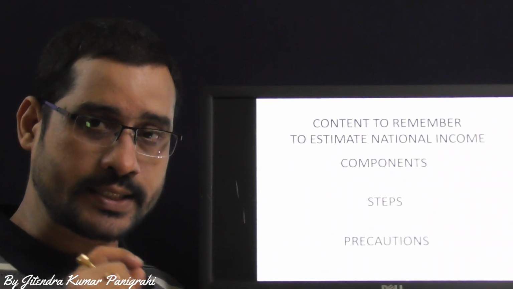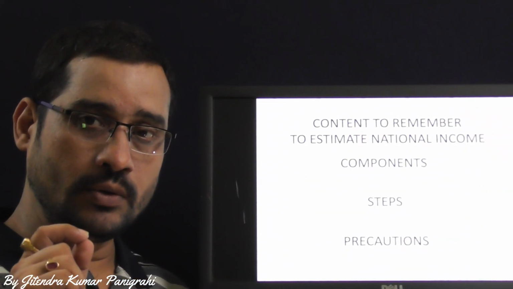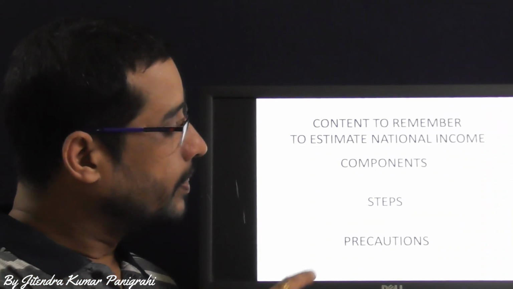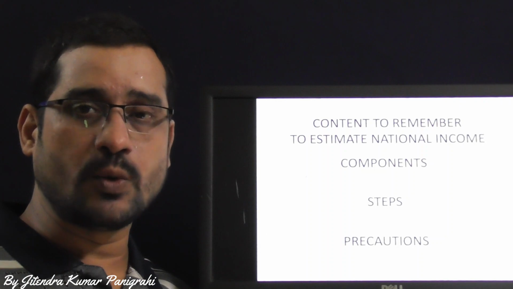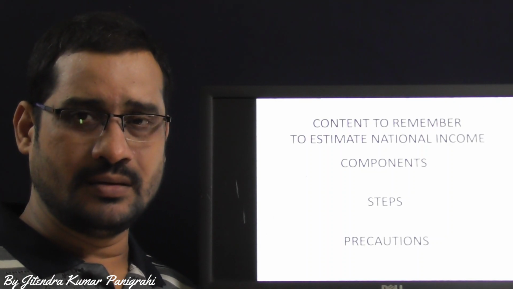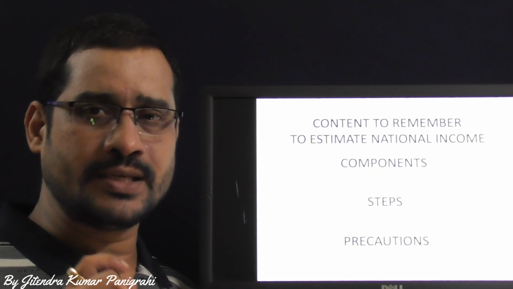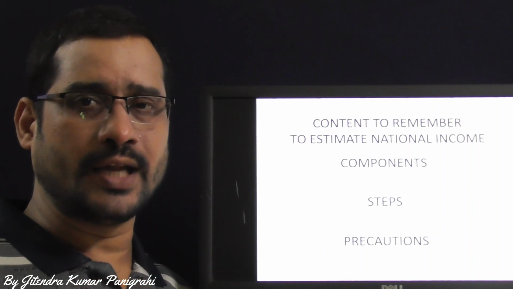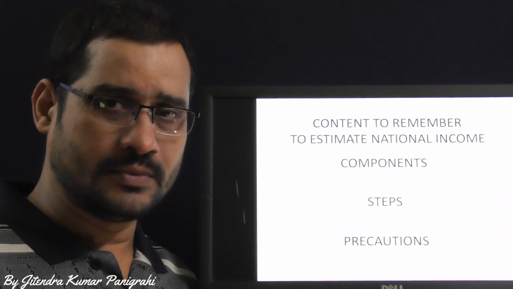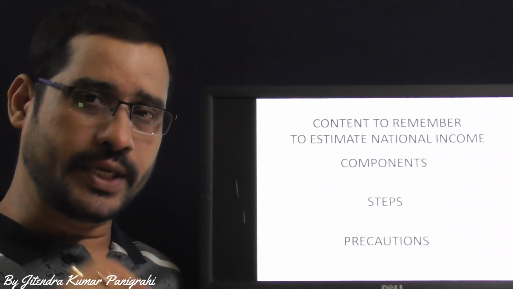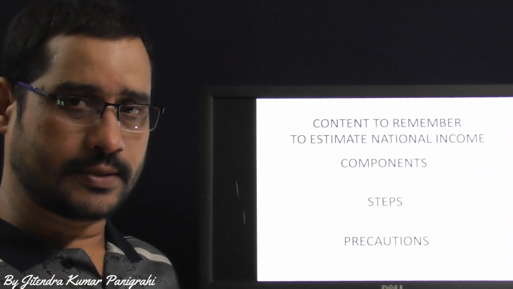Steps, what steps are exactly required to make it. Third one is the precautions. What are the precautions required to take? Because national income estimation is a little bit different from other types of activities in macroeconomics. So that's why some precautions have to be taken in order to get this.